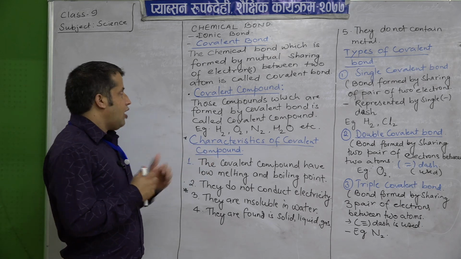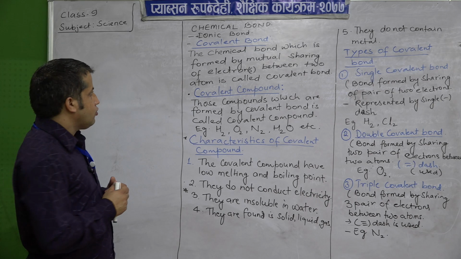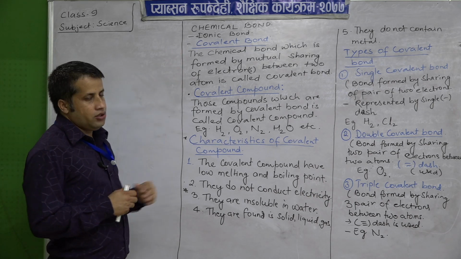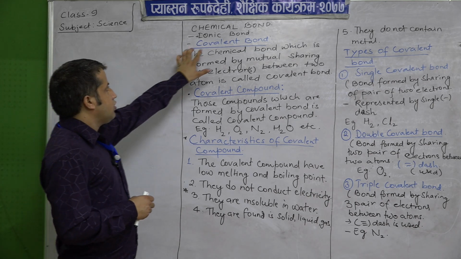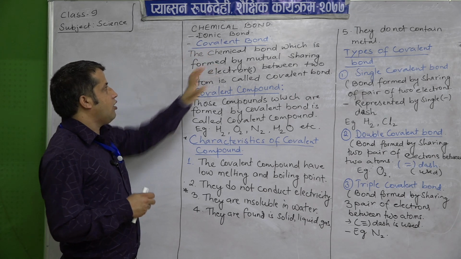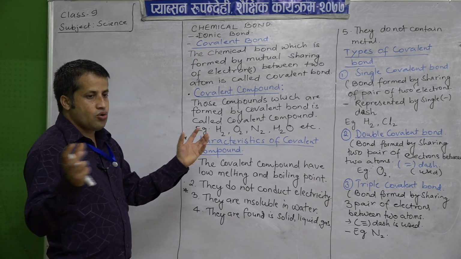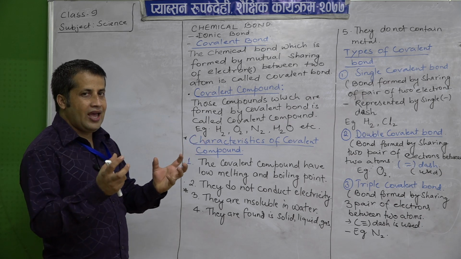But today we are going to learn about covalent bond. The term itself is saying the valency is cooperated between two elements.